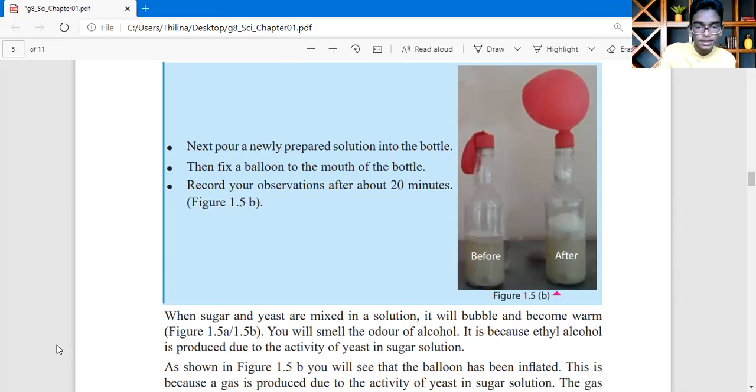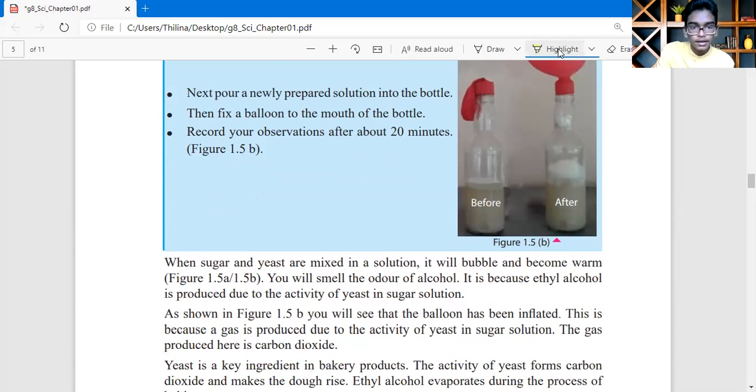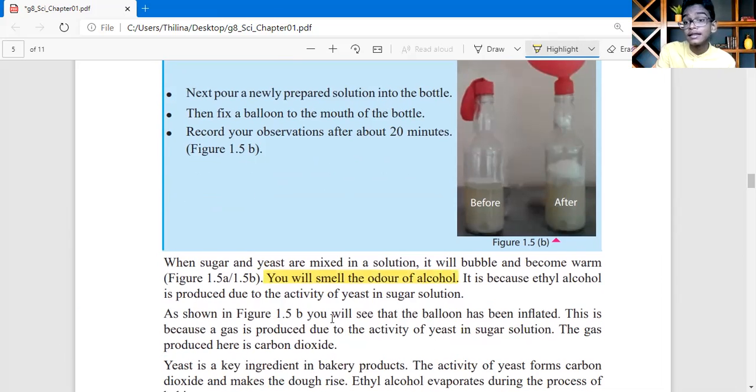Yes, let's see what is there. When sugar and yeast are mixed in solution, it will bubble and become warm. You will smell the odor of alcohol. Yes, in this solution, you can smell the odor of alcohol.